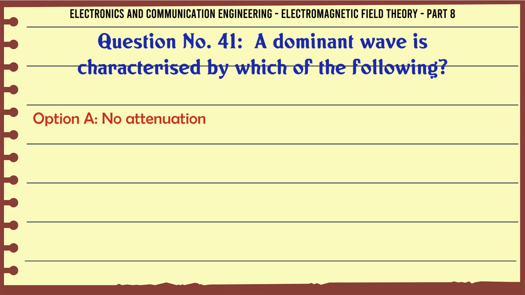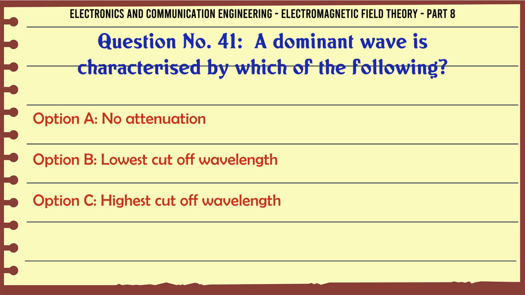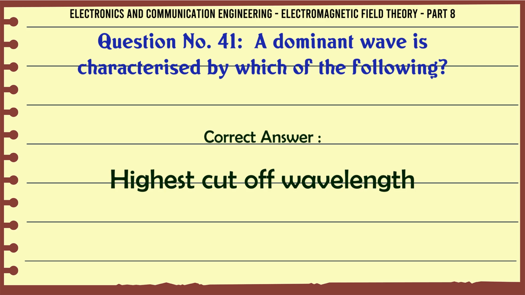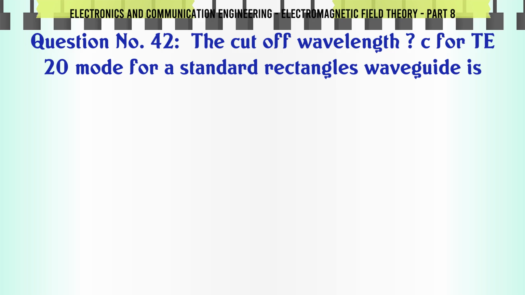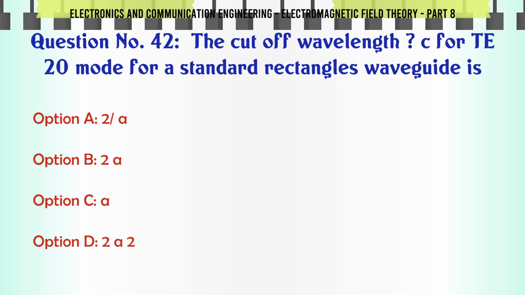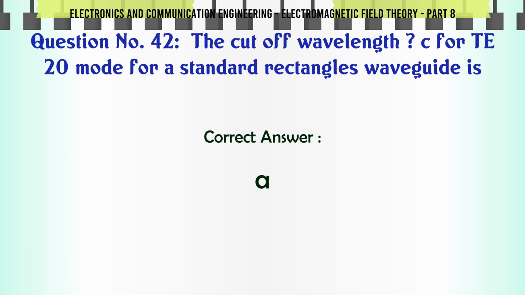A dominant wave is characterized by which of the following? A. No attenuation, B. Lowest cut-off wavelength, C. Highest cut-off wavelength, D. All of the above. The correct answer is highest cut-off wavelength. The cut-off wavelength λc for TE20 mode for a standard rectangular waveguide is A. a, B. 2a, C. a/2, D. a². The correct answer is A.